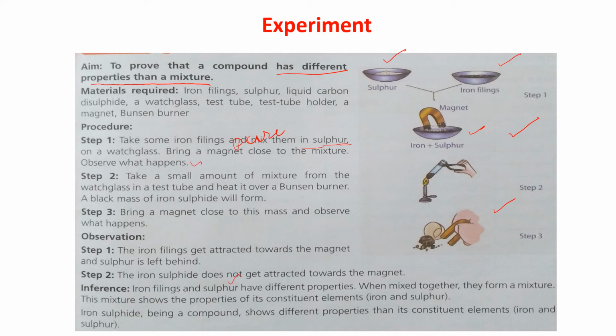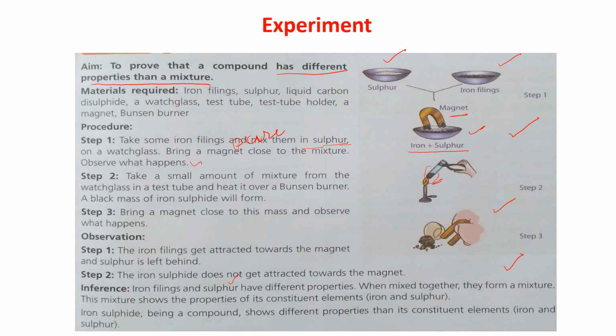Observe what happened. Take a small amount of the mixture from the watch glass in a test tube and heat it over a Bunsen burner. Two experiments we are doing. In one experiment we are taking the iron and sulfur mixture and bringing a magnet. In another experiment, take a little bit from here and just heat it in a test tube. After heating, what will happen? You can see a black mass here.